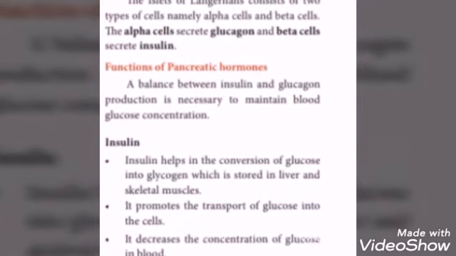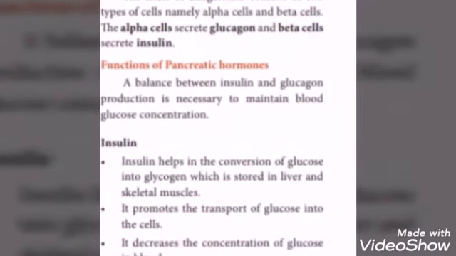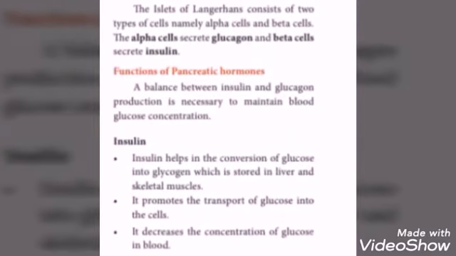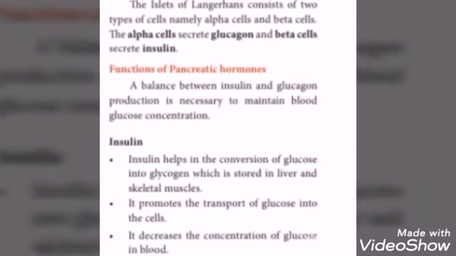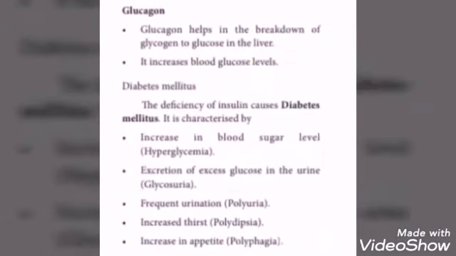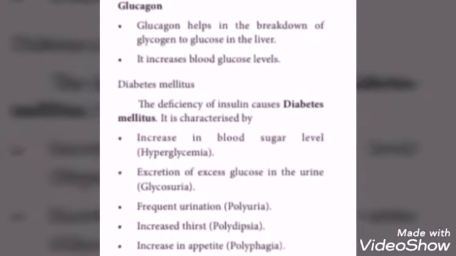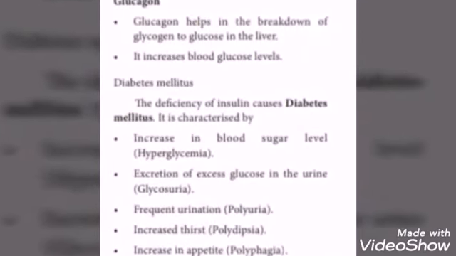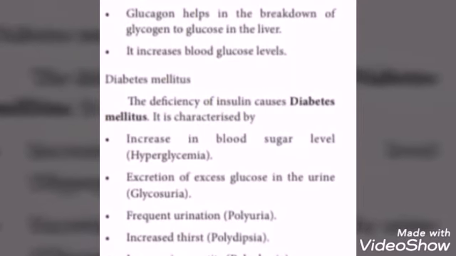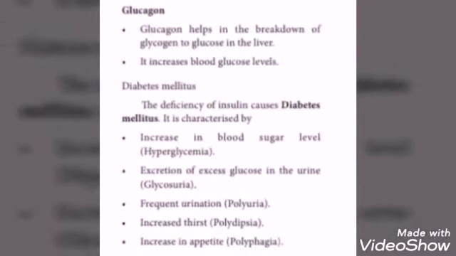It decreases the concentration of glucose in blood, so it is called anti-diabetic hormone. Next one, glucagon. Glucagon helps in the breakdown of glycogen to glucose in the liver. It increases blood glucose level because it converts glycogen into glucose.